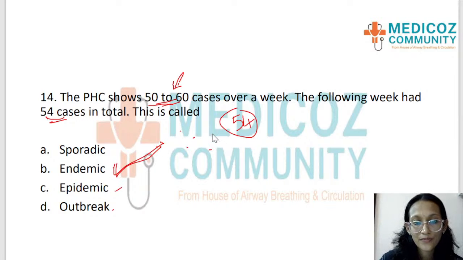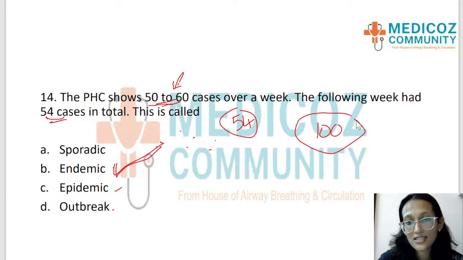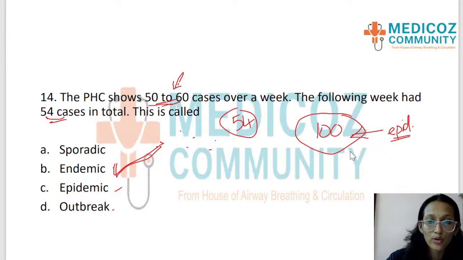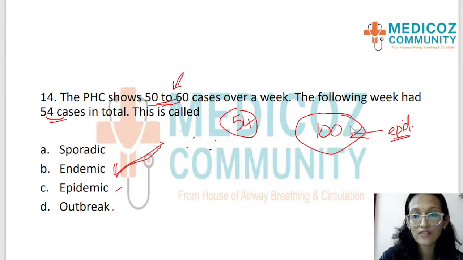Now, suppose I want to tweak the question and say the following week had 100 cases of this disease, then the answer is going to change. It will become an epidemic. And if the population is described, if it's a smaller population only, then we go into outbreak. But if the number is going to double and if it's going to be really high, then we say it's an epidemic.